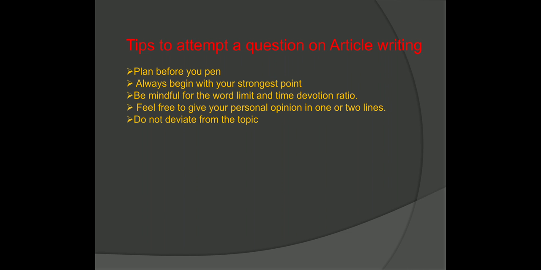Next is, you should not deviate from your topic, because while writing our article, many ideas keep coming to our mind, and one idea leads to another, to a third idea, and then sometimes we just deviate from our topic. So we need to stick to the title which we have written, and we have to mention the things supporting our title only. We can't afford to deviate from the topic, because then we won't be able to score desired marks.